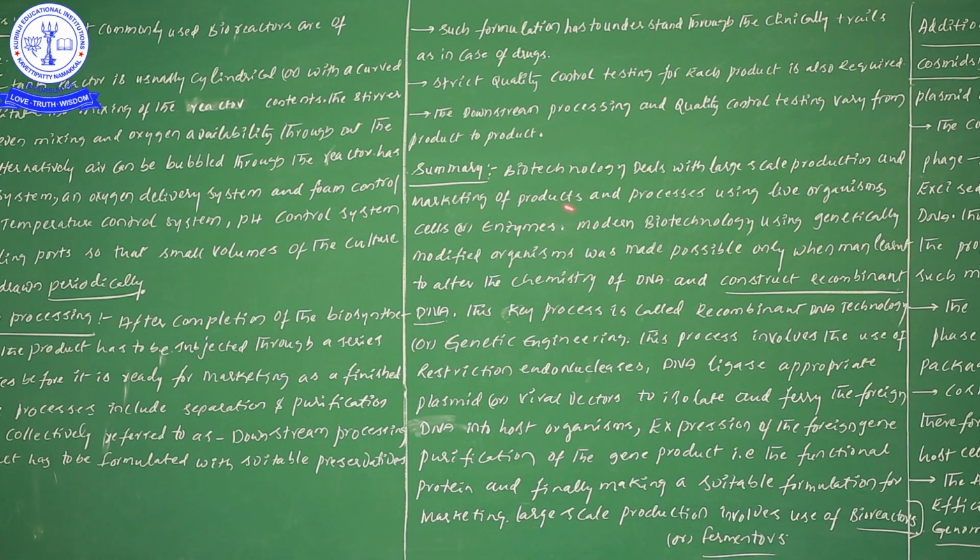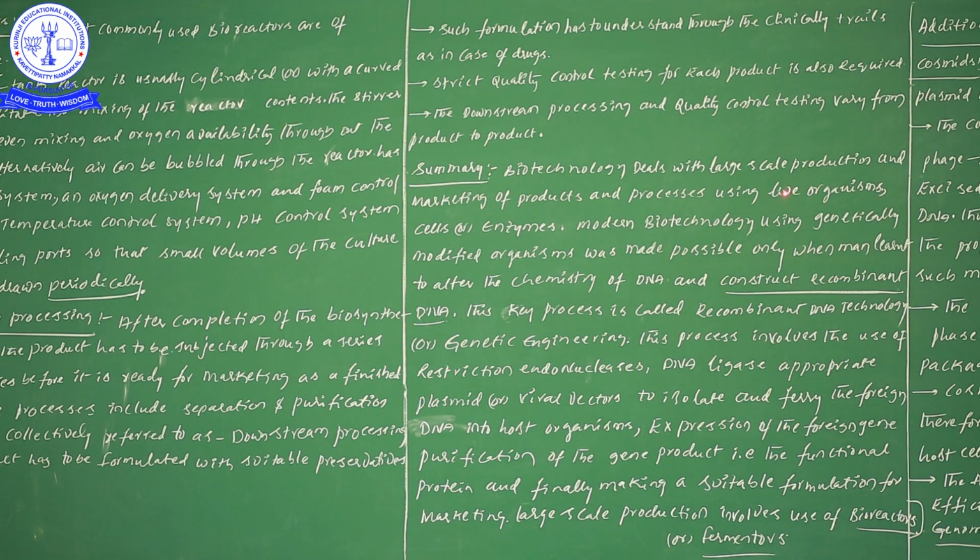Not only the production of antibiotics or vaccines on a large scale, but definitely marketing of products too. The products we have produced must be marketed, so we must have the skills to market our product.